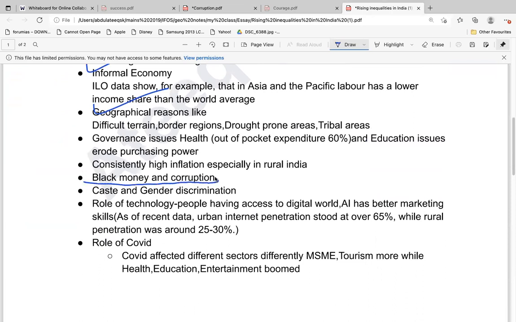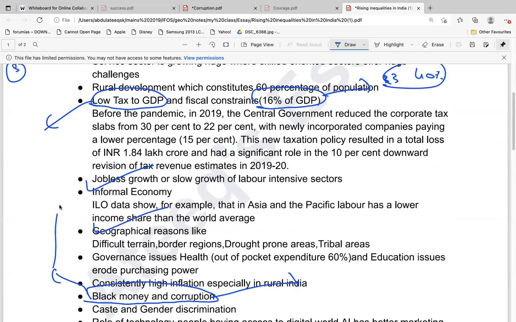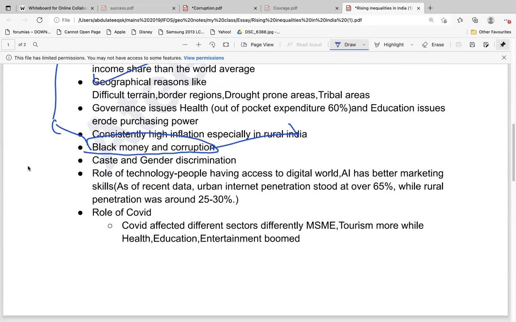Another point is, I will also take up one more session someday on black money and corruption. There is a problem of the parallel economy that is running. As there is a parallel economy going on, this money becomes unaccounted and unreported. As a result, the government gets a lower amount of tax, and the fiscal space with the government is less. So there will again be the problems of inequality.